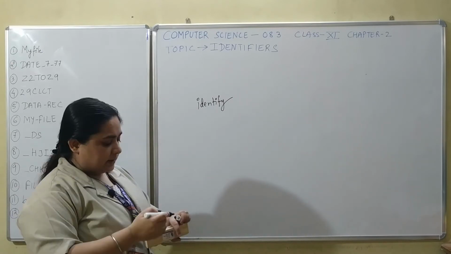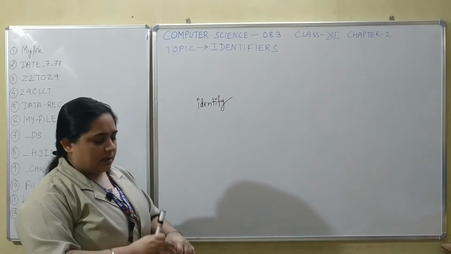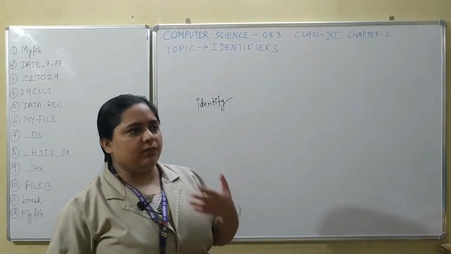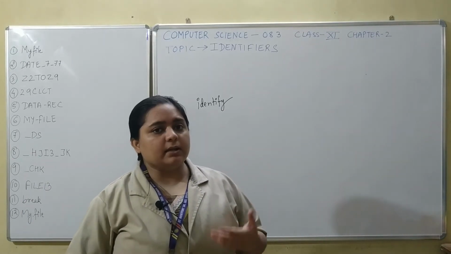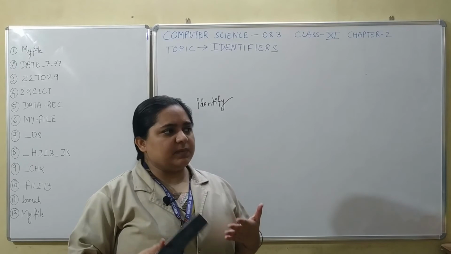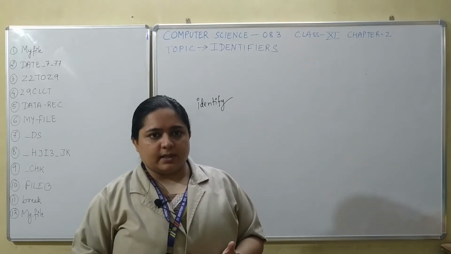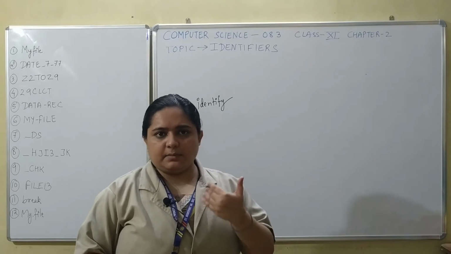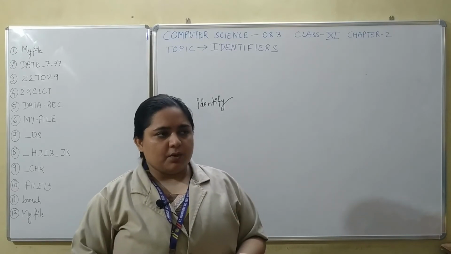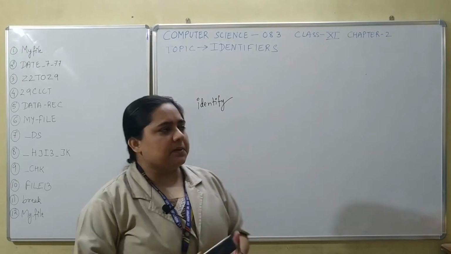Identify what? That is to recognize something. How are we recognized? We are recognized by our names. Okay, so names could be said as our identifiers. That is my name, Gargi, is my identifier with which people can identify me.